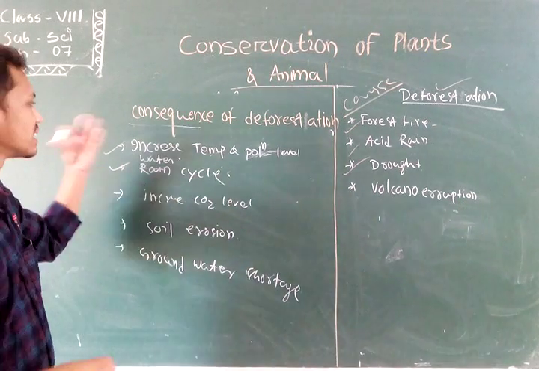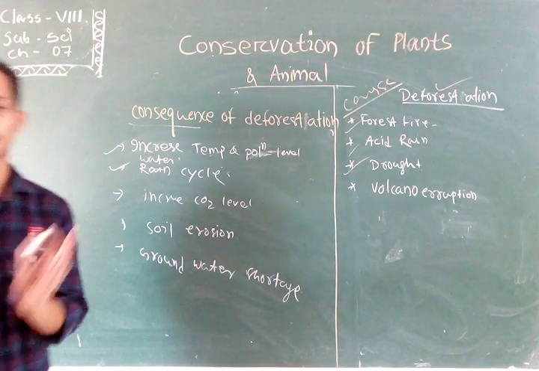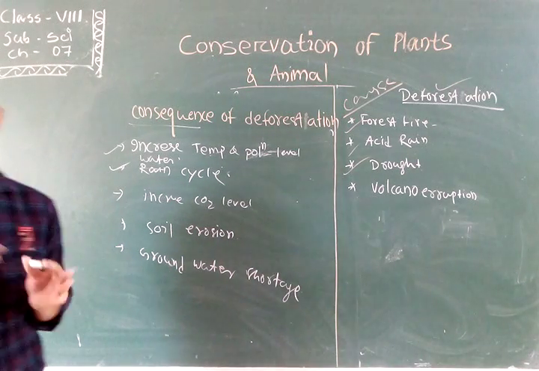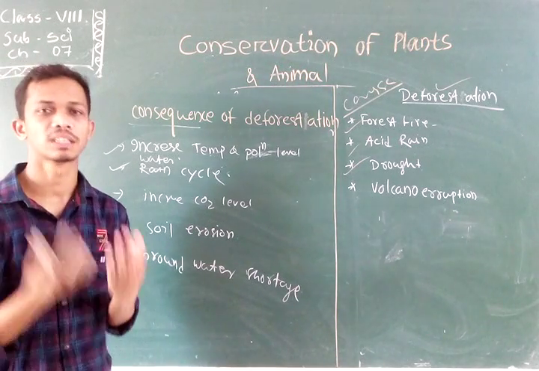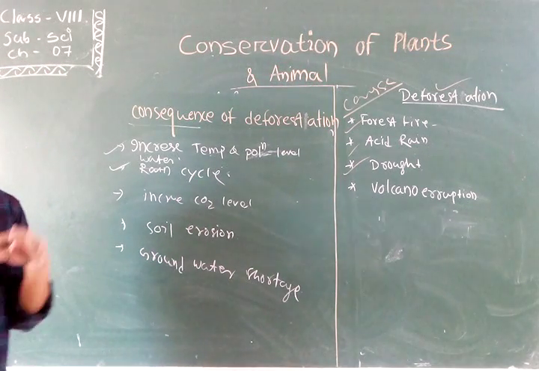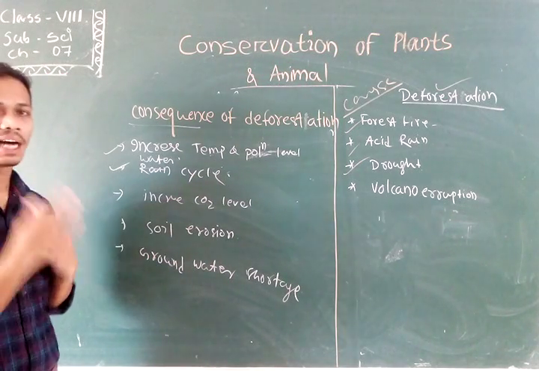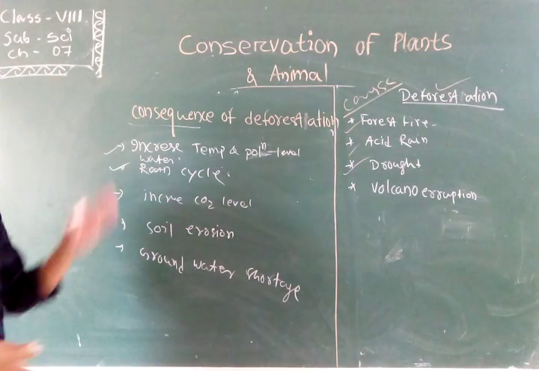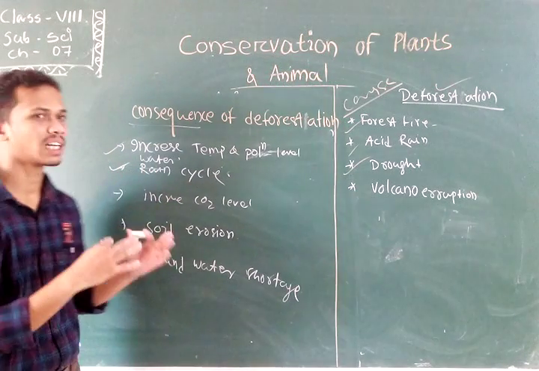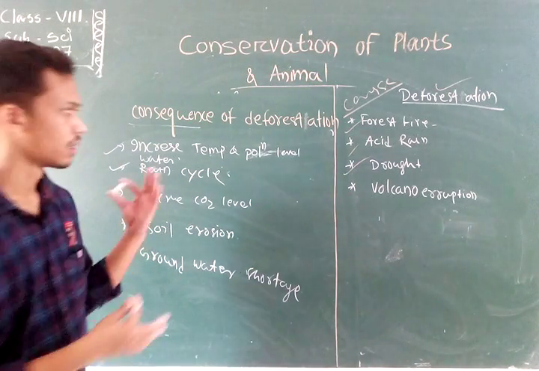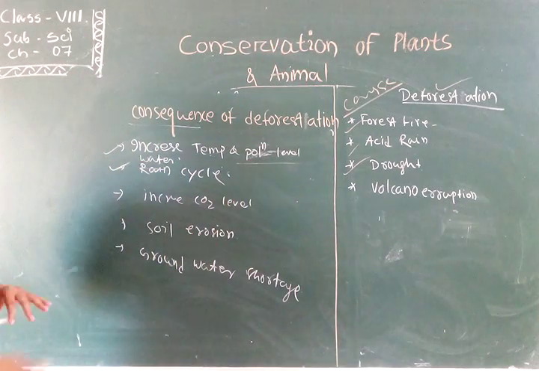So how will it increase the temperature? Because if the forest is no more, then the concentration of carbon dioxide will increase. As a result, it traps the maximum amount of sunlight into the earth. As a result, the temperature of the earth will increase and cause global warming. Plants and forests also control the pollution level of the air, so without them the pollution level will also increase.